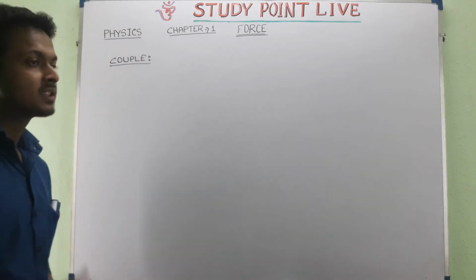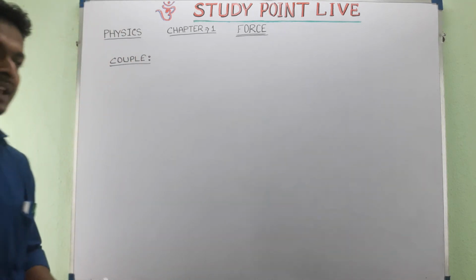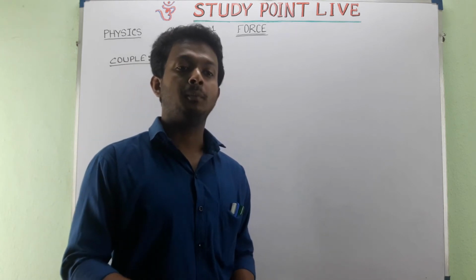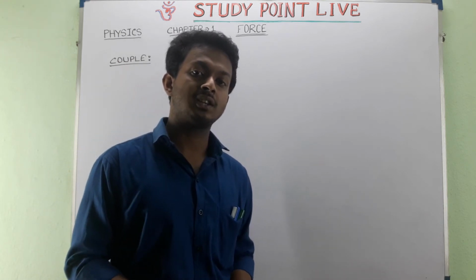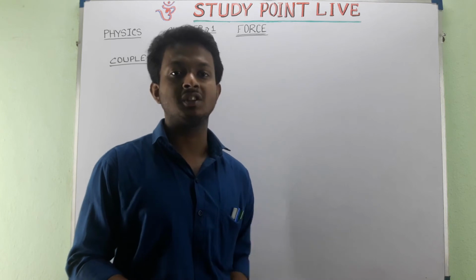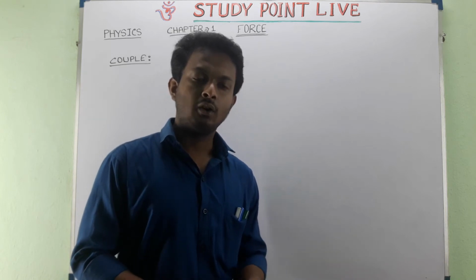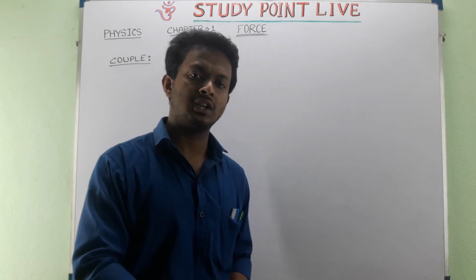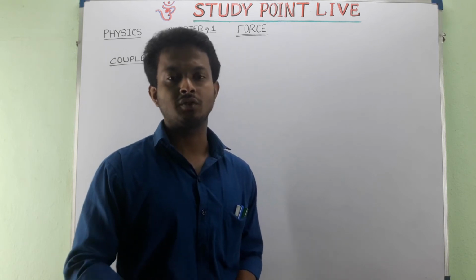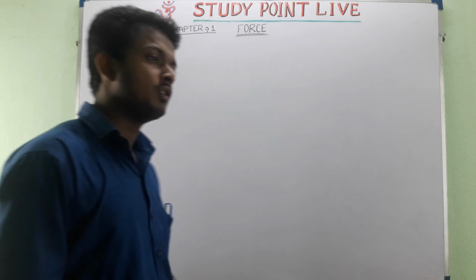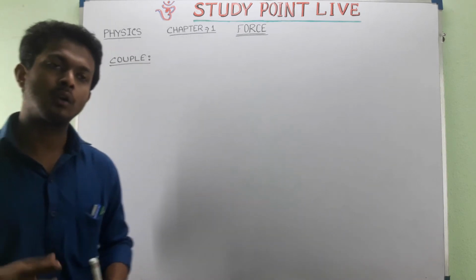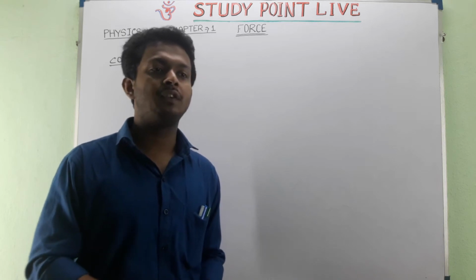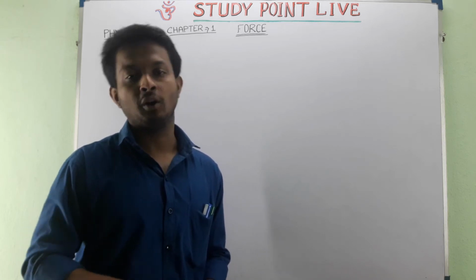So as we have discussed, we have applied a single force, and by applying the force only, the object has tried to rotate with respect to its pivoted point. Now, how, with the application of a single force only, has the object tried to rotate? Because whenever we give an action, according to Newton's third law of motion, we know every action has a same and opposite reaction.